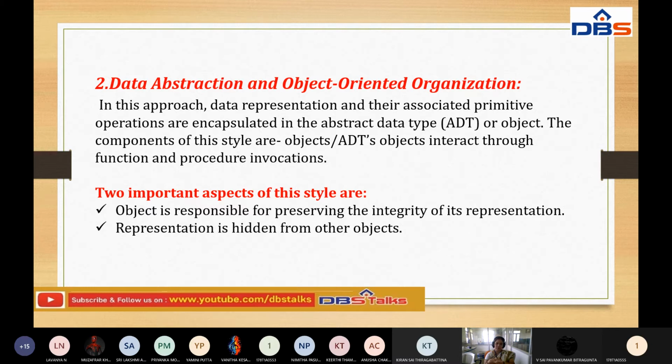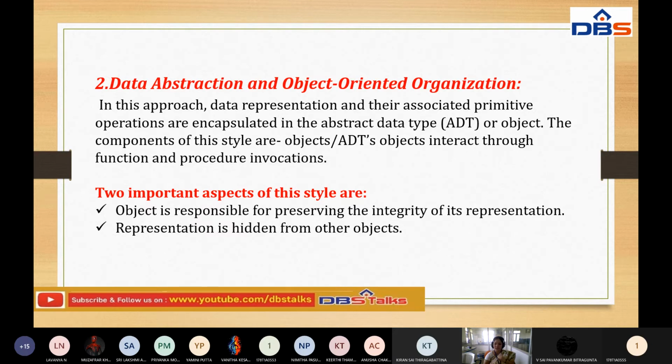In this approach, data representation and their associated primitive operations are encapsulated in an abstract data type. Already we know what an abstract data type is; that is called an object. Generally, what is an object? Any real-time entity is called an object. Every object has its own features, and according to that we can organize the data in this particular style.